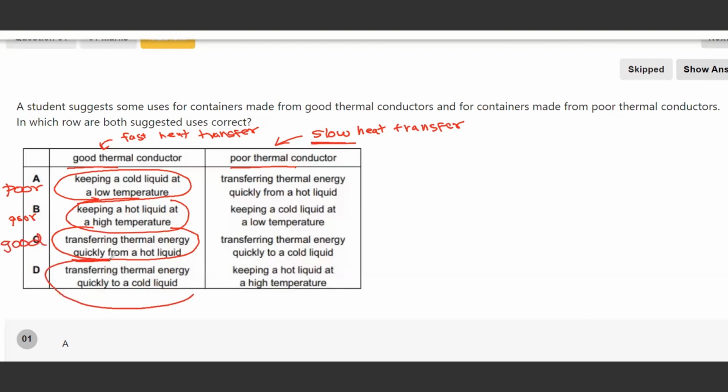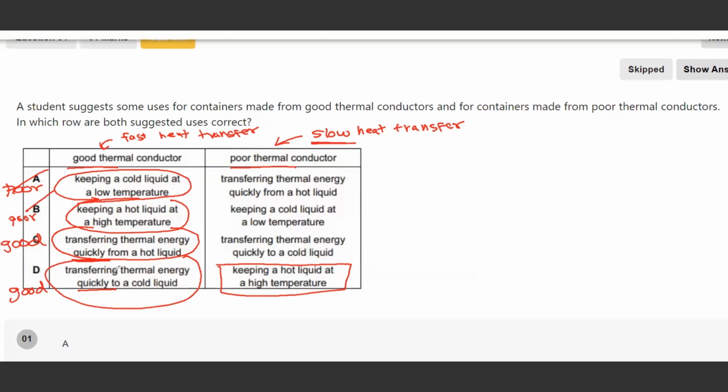And finally, transferring thermal energy quickly to a cold liquid. Again, they're talking about fast heat transfer. Means this is also about a good thermal conductor. Now let's look at the correct combination. Of course, A and B are already out. It can only be C or D. And now we need to match the poor thermal conductor. This is the statement out of C and D that talks about the poor thermal conductor, keeping a hot liquid at a high temperature. So the correct answer for this question should be answer D.